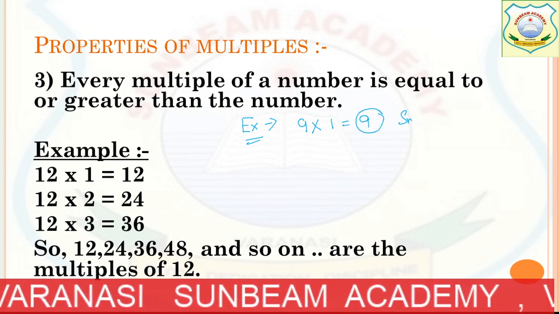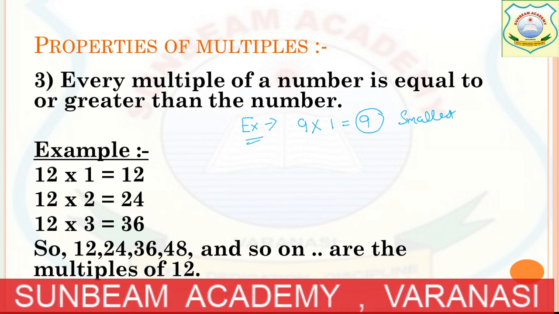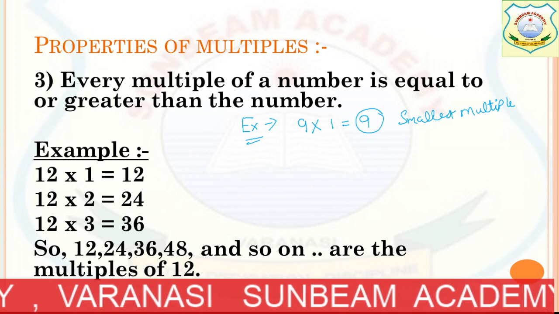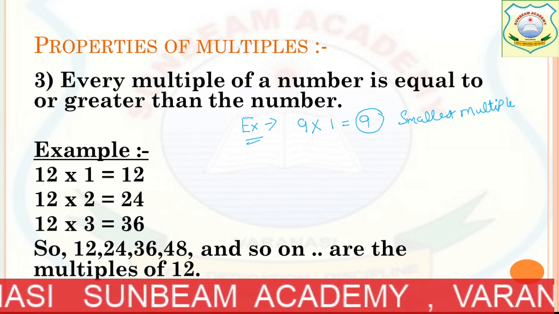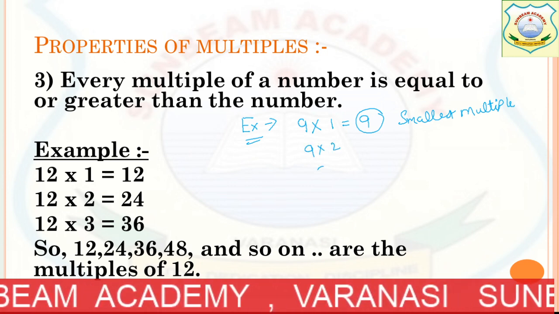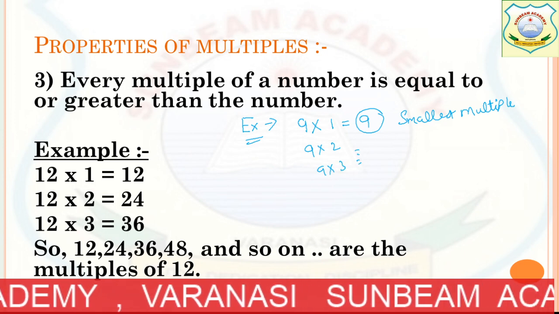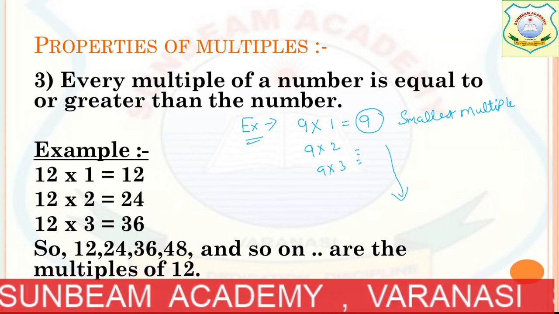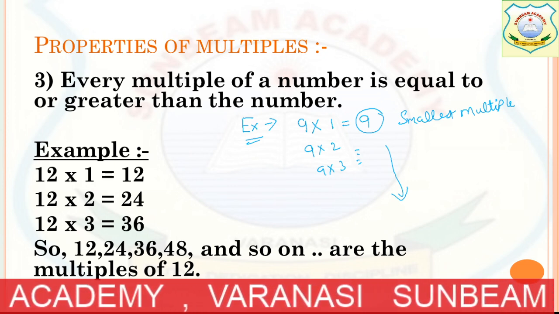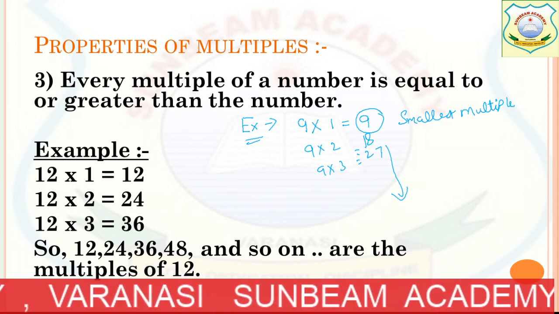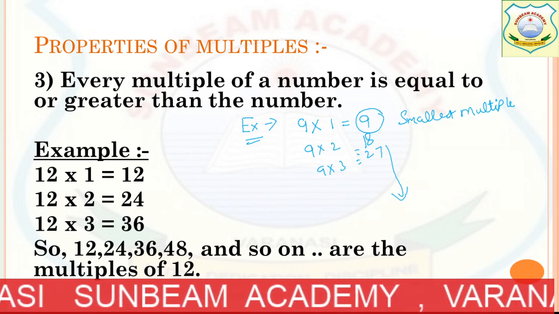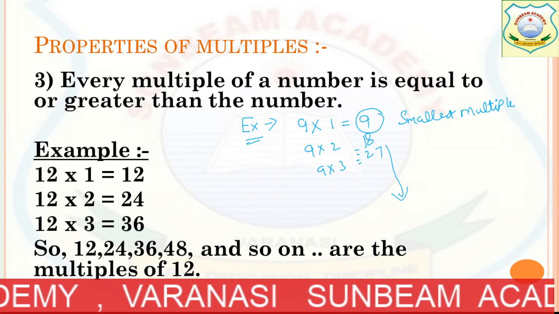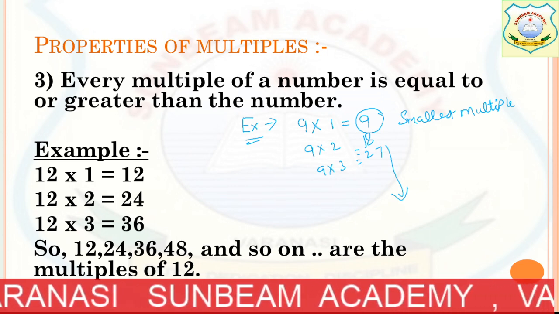The smallest multiple of 9. This is the smallest number, okay? Next is 9 multiplied by 2, then 9 multiplied by 3, and it will go on, okay? So there will be 9, 18, 27, 36. So we will be getting this, and so on are the multiples of 9. They are the multiples of 9.